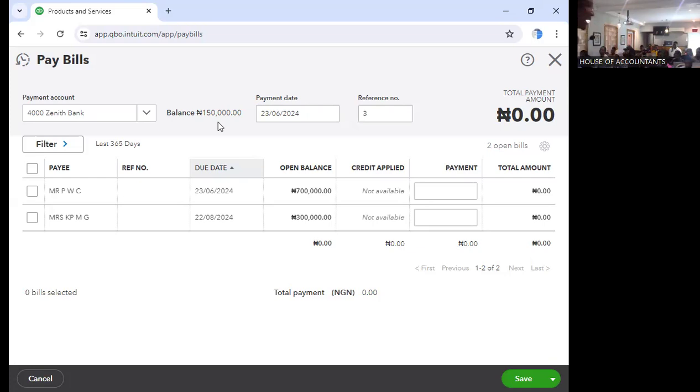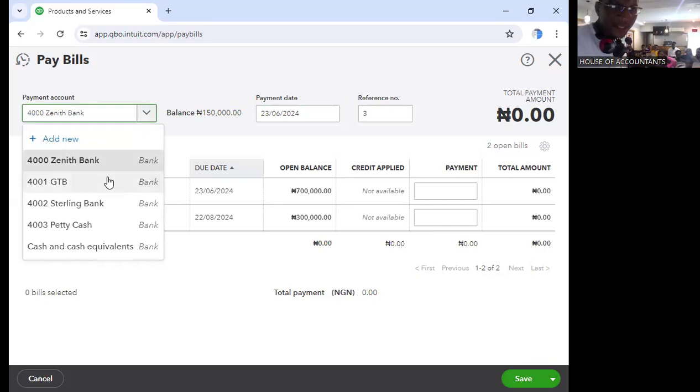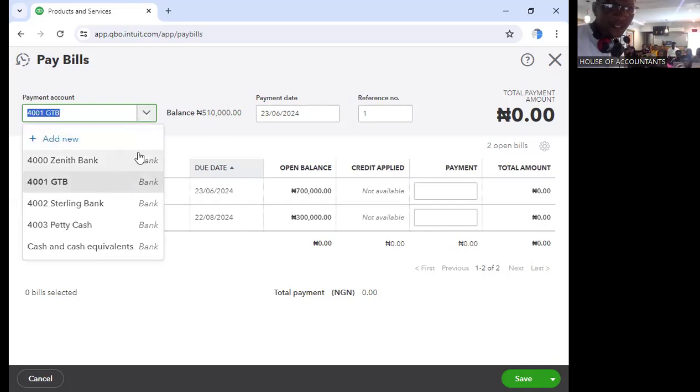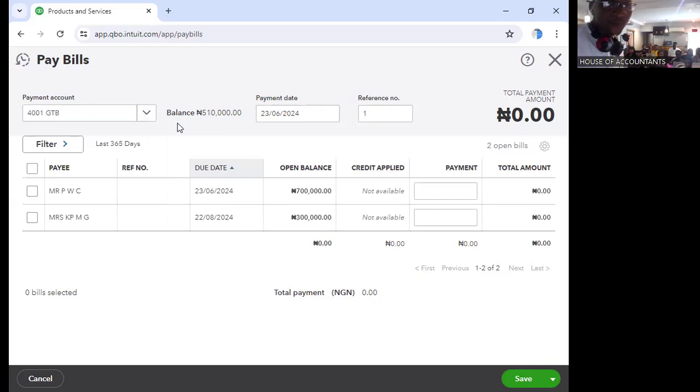So let's now change the bank account. Let's change it to, let's say, I think we have money in GT. This money cannot settle it. I'm looking for the one. Can you settle it? Okay, let's not settle everything, so that we can have payable in the account. Do you understand? But let's just assume we still made additional payments here.